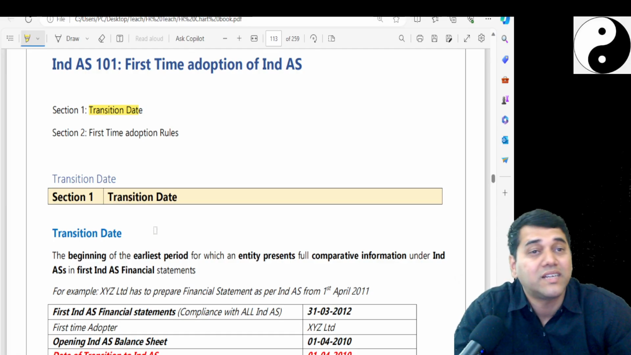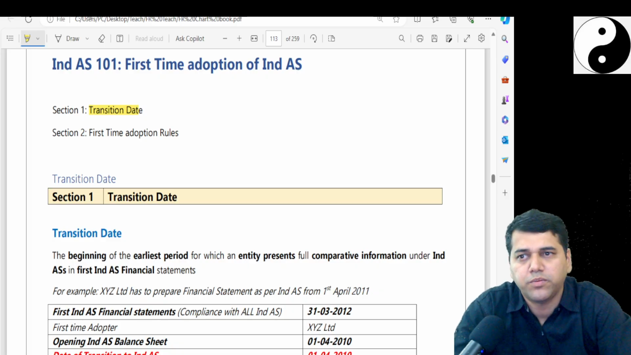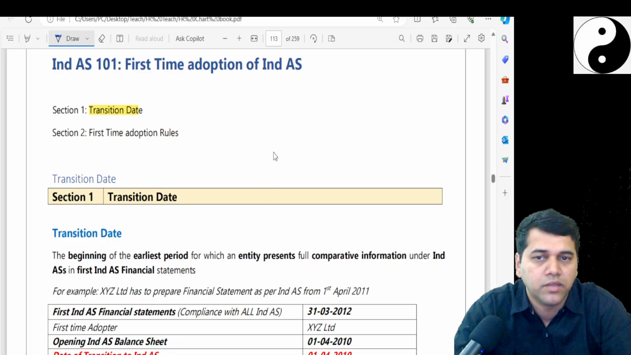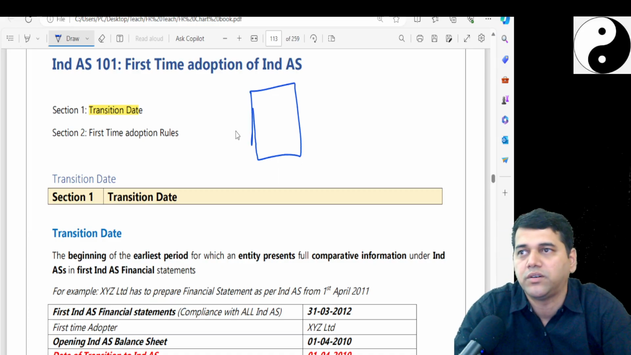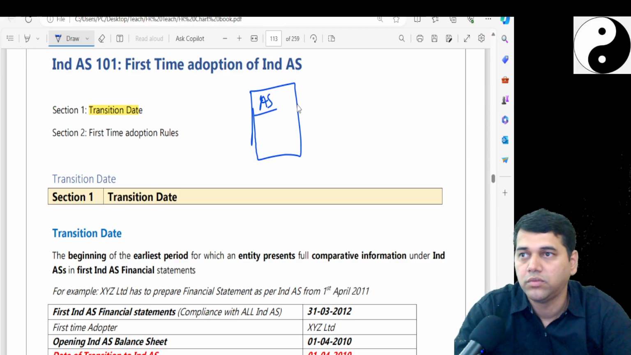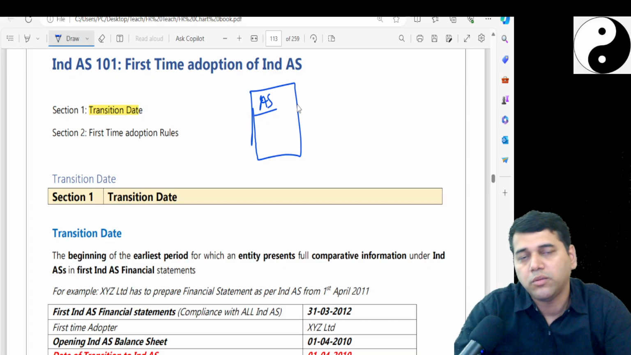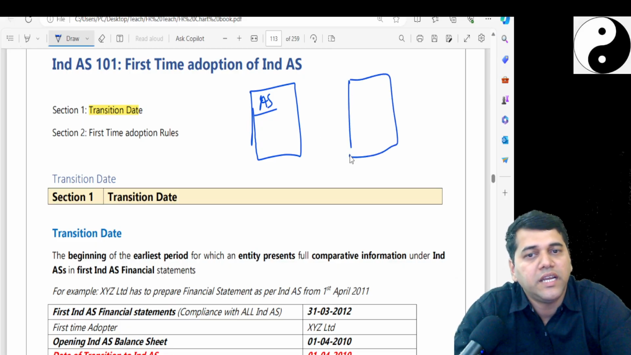Now what is a transition date? First up, what is this first time adoption? See, first time adoption is a very simple concept. You are preparing financial statements as per, say, the old accounting standards. Now Ind AS becomes applicable to you, because of the turnover criteria, whatever it is. The moment it becomes applicable, you cannot continue to prepare under the old accounting standards. You have to prepare under Ind AS.